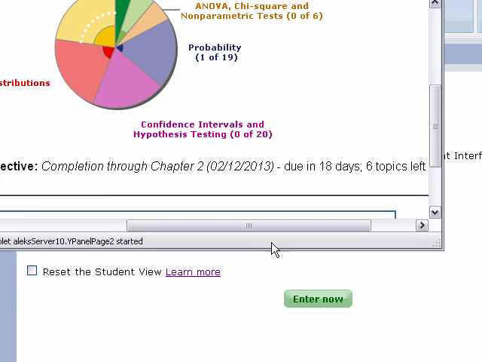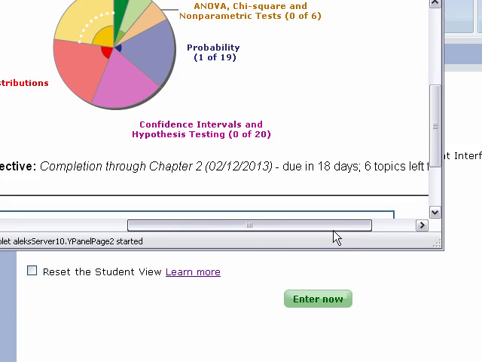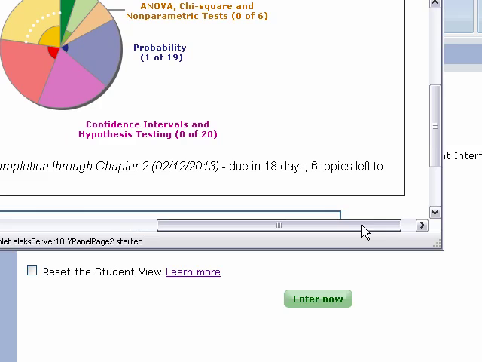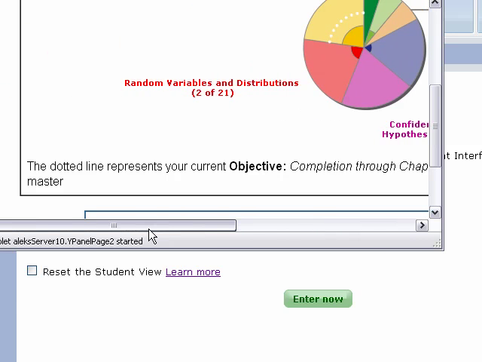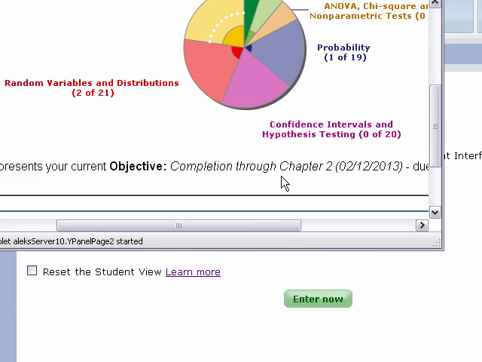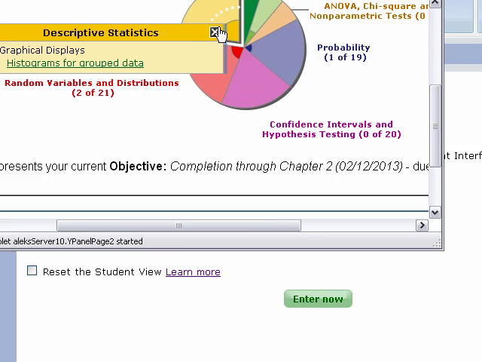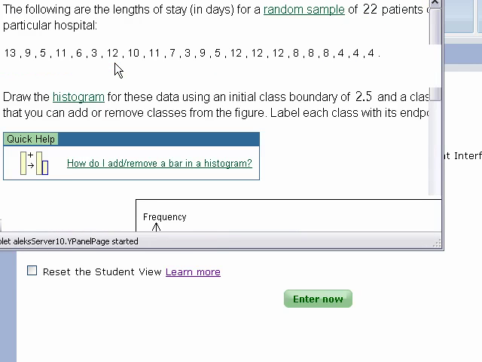So now you can kind of see the bottom of the screen. It says chapter 2 is due in 18 days and you have 6 topics left to master. So you just pay attention to the bottom of the pie. This will not show up until you've actually gone out and hit those little arrows, actually clicked on something. And once you click on it, the little white dotted lines will show up.